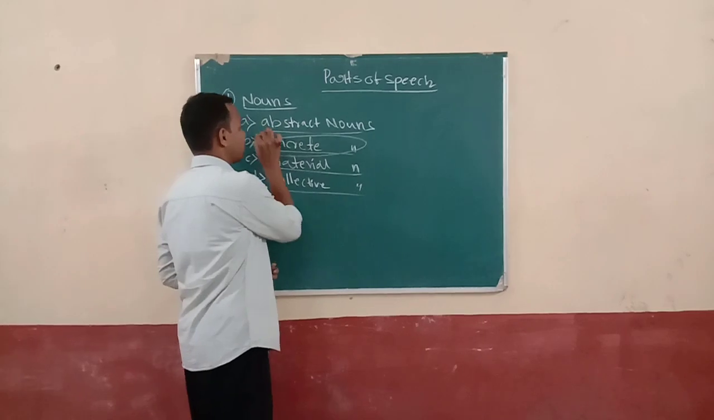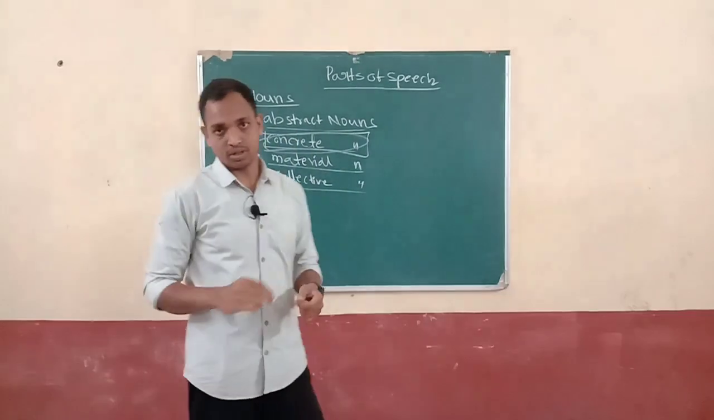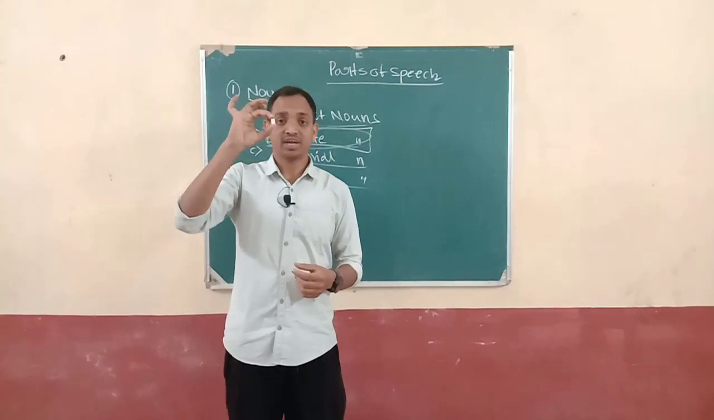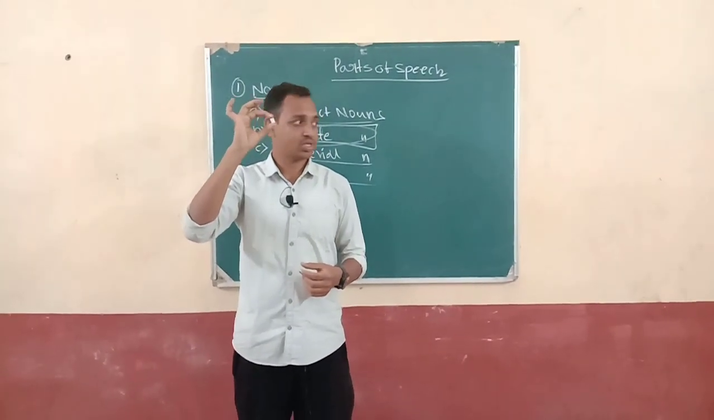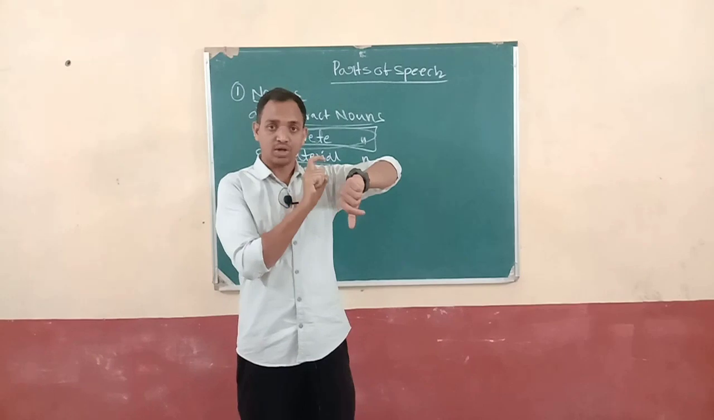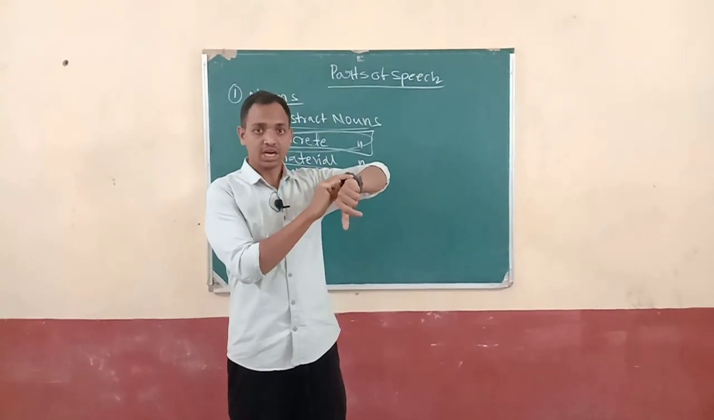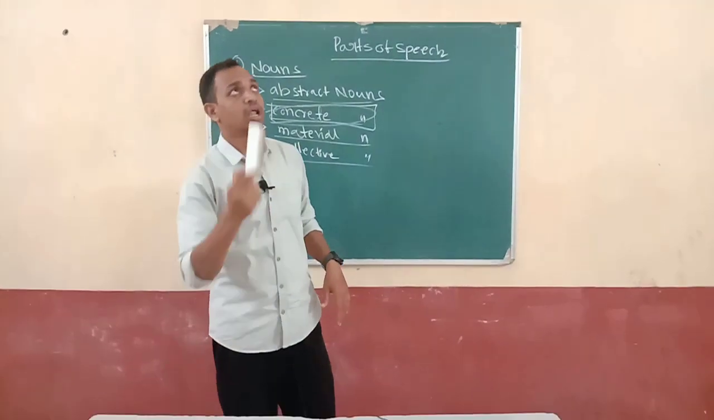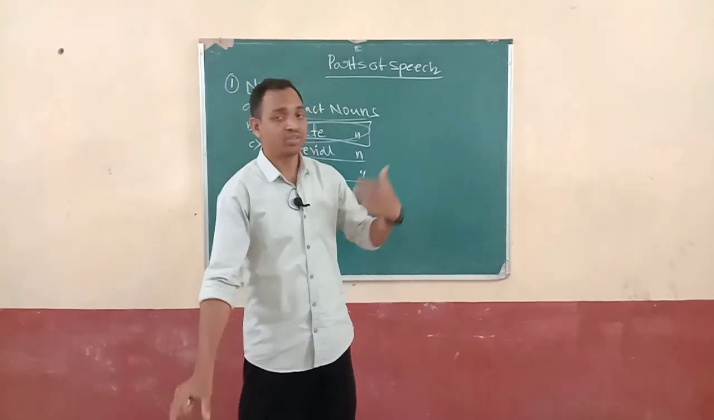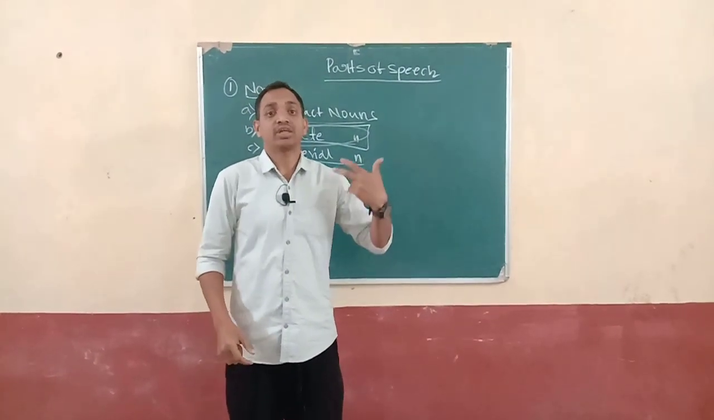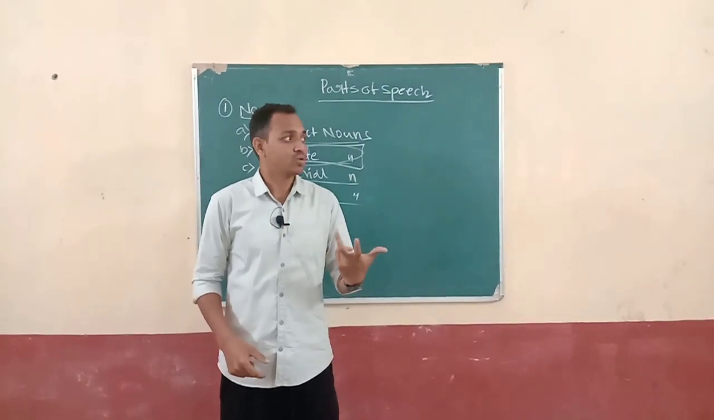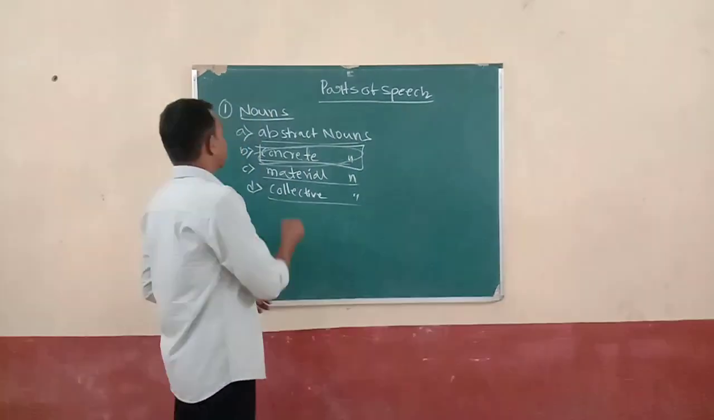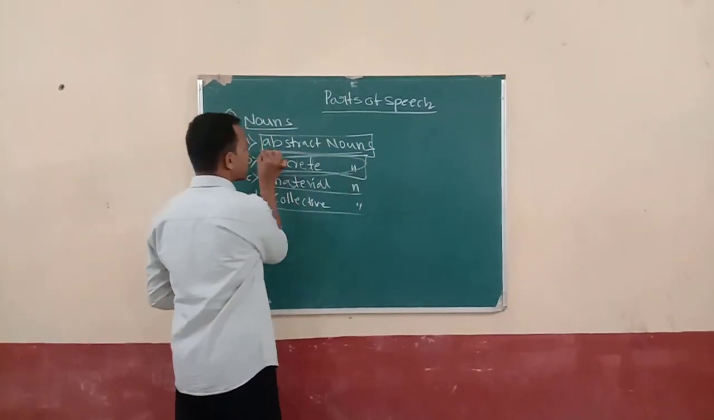So firstly, concrete nouns. Just like we are touching and seeing this chalk piece. So this is a concrete noun, and we are seeing the watch and touching it. This is a concrete noun, and the board and the duster and the fan on the wall. Everything we are touching and seeing. All these kinds of nouns are called concrete nouns.